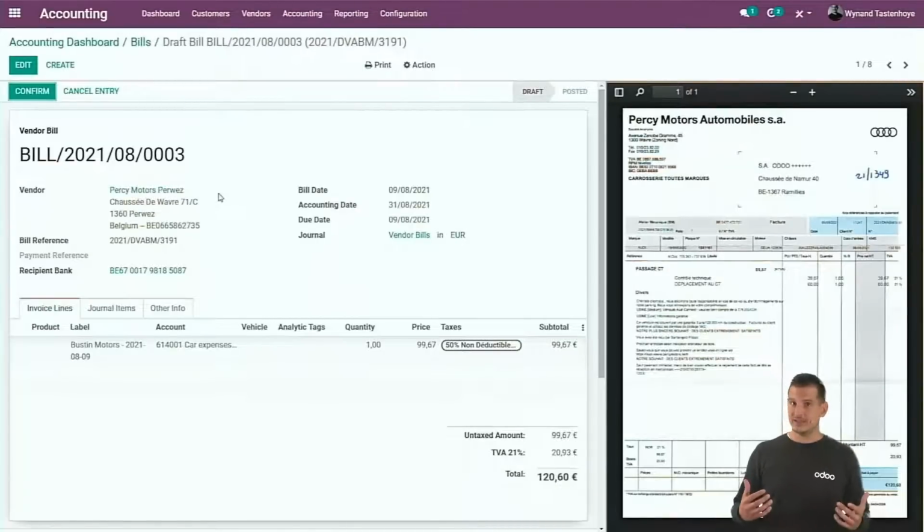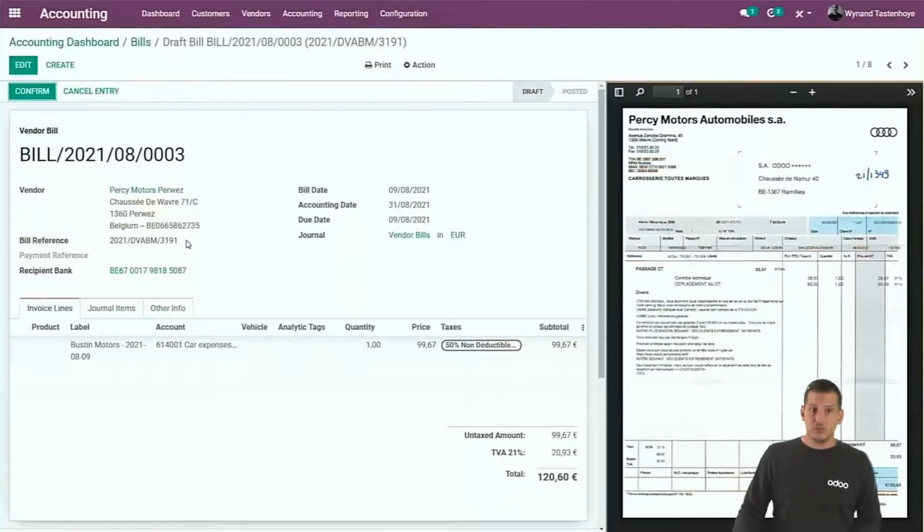If it doesn't exist yet, it's even greater, because we connect to the VIES platform and based upon the VAT number, we will create the vendor for you. And if on the image of the PDF file we can capture the bank account, the bank account will also be added to the contact form. By the way, I only sent PDF files here, but please note that you can also just take a picture of your bill and upload it on the document application, because images will be scanned the same way by the OCR as the PDF.